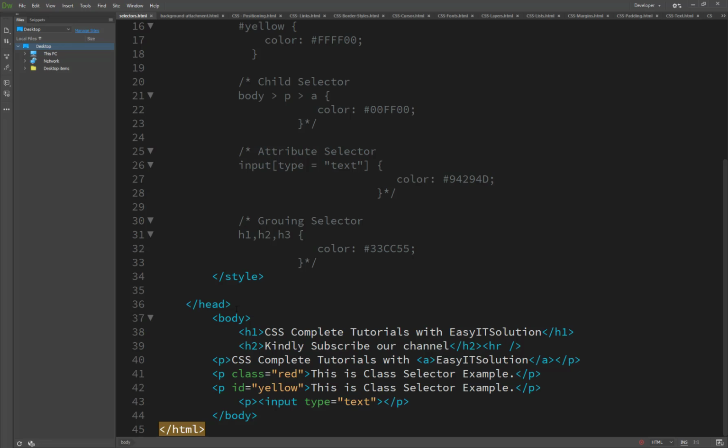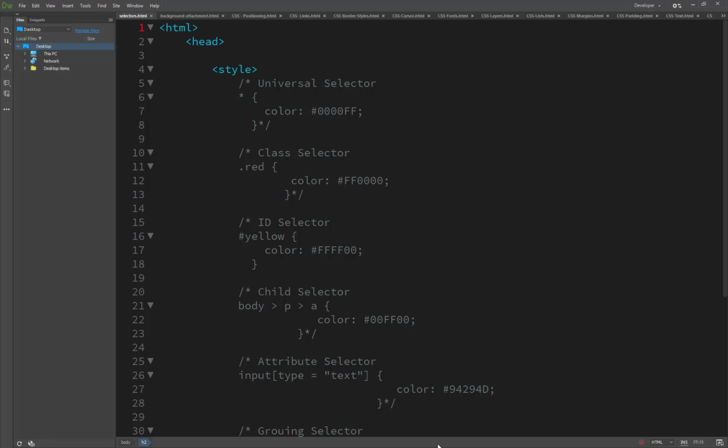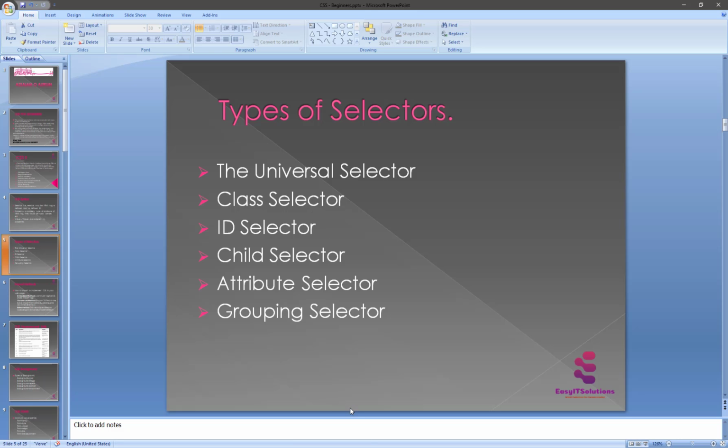Here I simply created an HTML page with h1, h2, a paragraph, an anchor, and another paragraph, and I defined a class and ID. Here is the main CSS. First of all, we see the universal selector.